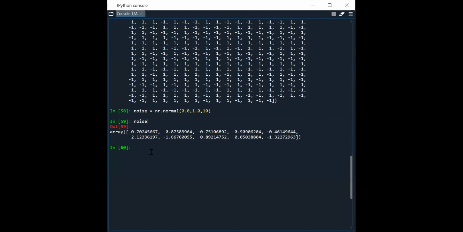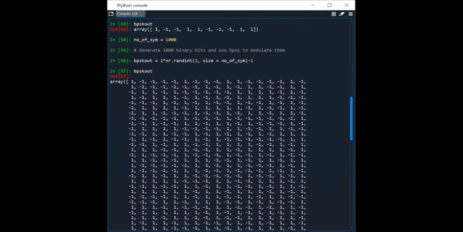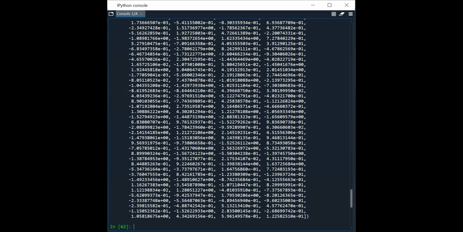Now you remember these are the noise. How many symbols have we generated here? 1000 symbols. We will generate 1000 noise values now. So now 1000 noise values are generated. Clear, right? 1000 noise values are generated.